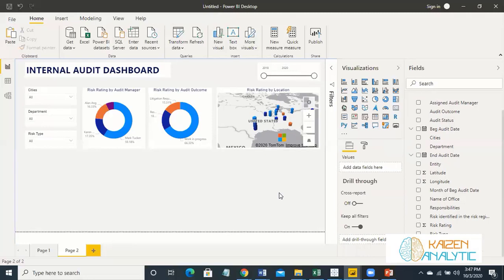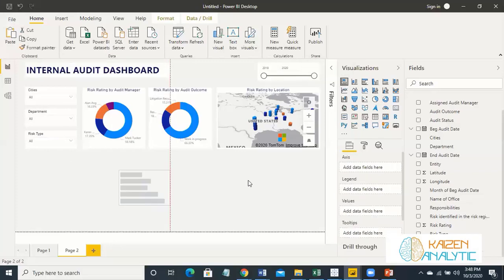So we are 50% done as far as our dashboard is concerned. Now it's time to finish up this dashboard over here as well. So let's place another visual over here, and this time we will place a stack bar chart over here.